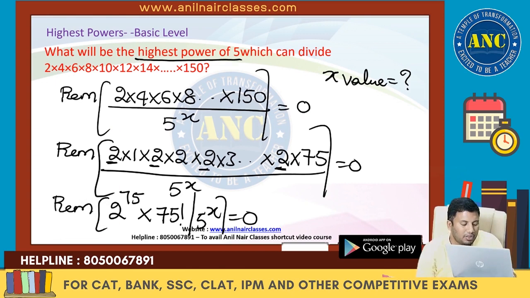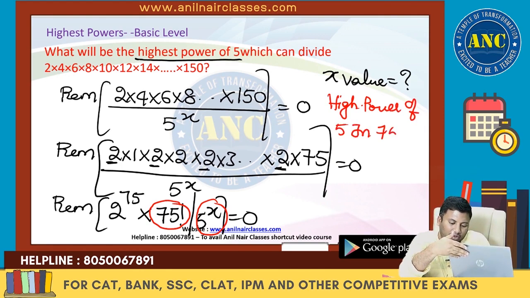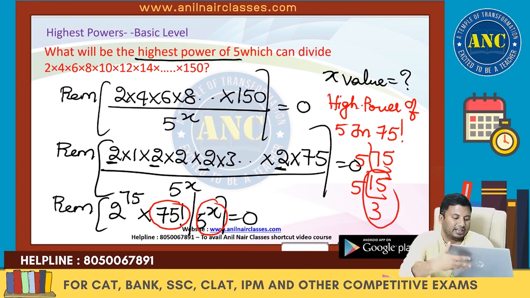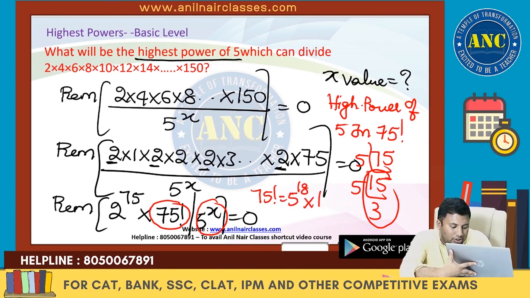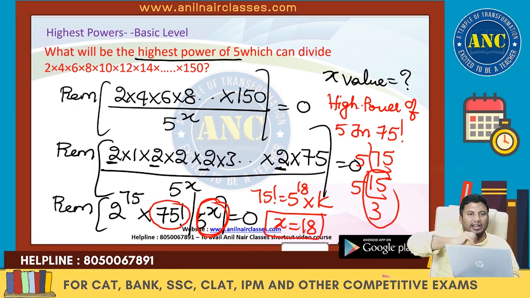Denominator is 5 power x. Let me determine the highest power of 5 in 75 factorial. These are nothing but 5 fifteens are 75, 5 threes are 15. 15 plus 3 is 18. 75 factorial contains 5 power 18 into some number. When divided by 5 power x, the remainder is 0. What is the value of x? It is 18.